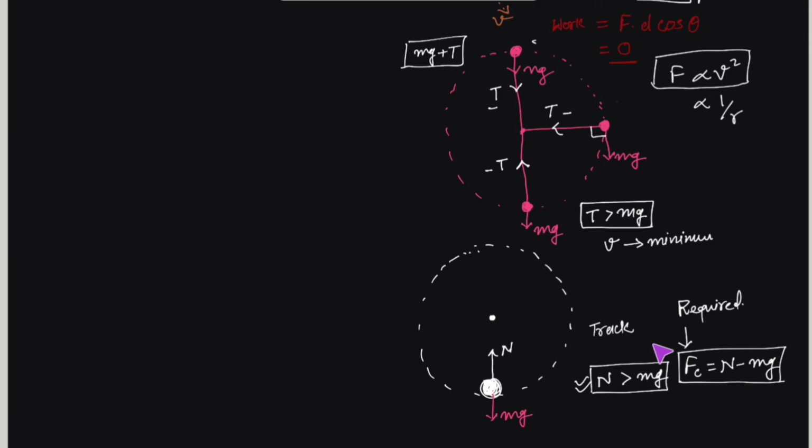When the object is at the highest point, what happens? Again, downwards mg would be acting, and also normal would be acting in the downwards direction only, because the normal always acts perpendicular to the surface of contact. So centripetal force here would be N plus mg.